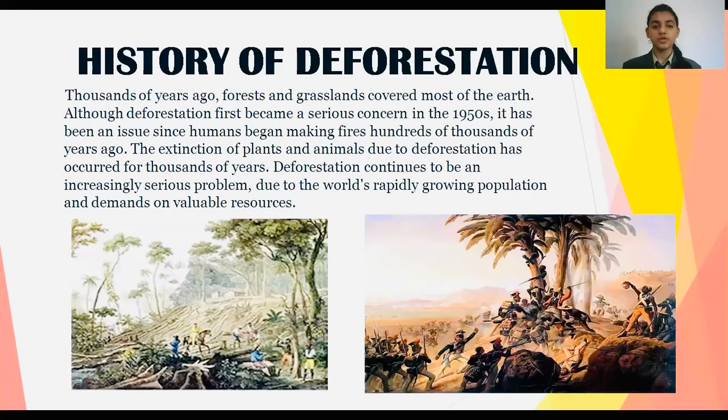History of deforestation. Thousands of years ago, forests and grasslands covered most of the earth. Although deforestation first became a serious concern in the 1950s, it has been an issue since humans began making fires hundreds of thousands of years ago. The extinction of plants and animals due to deforestation has occurred for thousands of years. Deforestation continues to be an increasingly serious problem due to the world's rapidly growing population and demands on valuable resources.